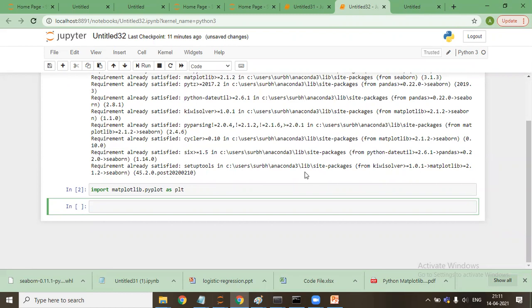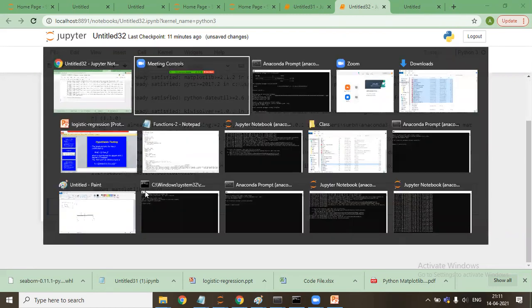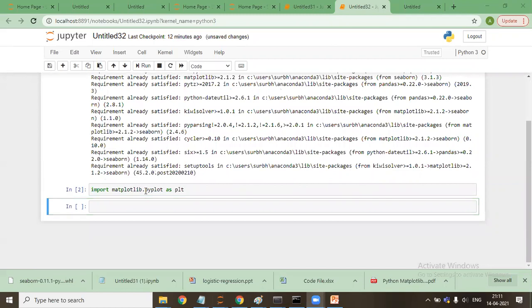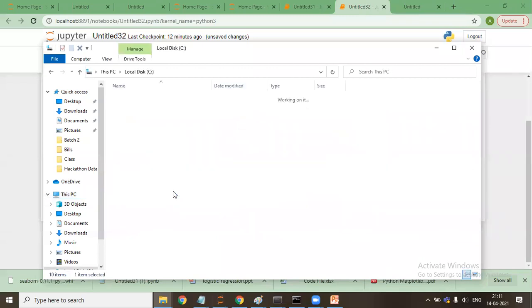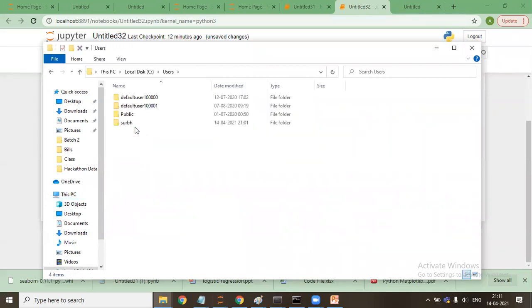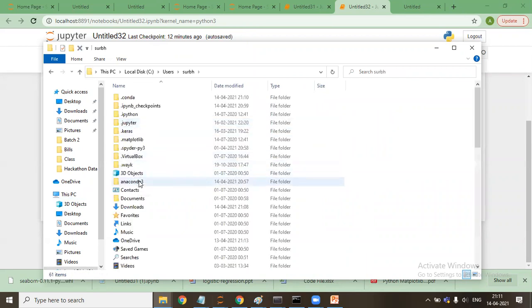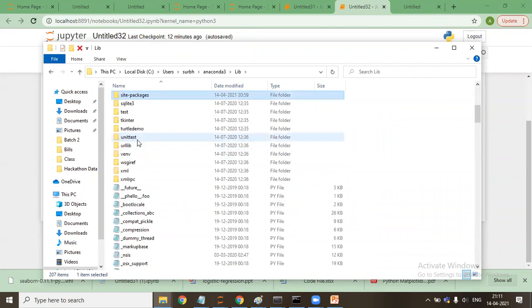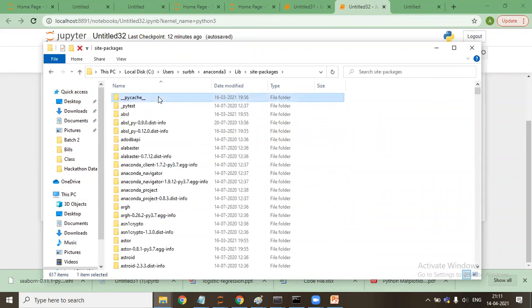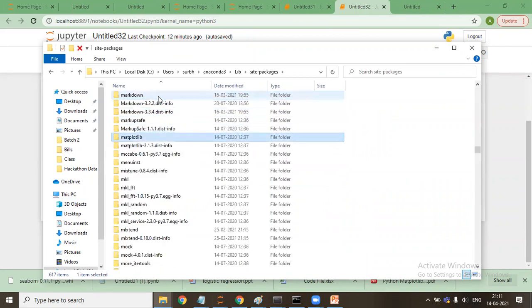Let me show you. This is the matplotlib package that has been installed automatically.